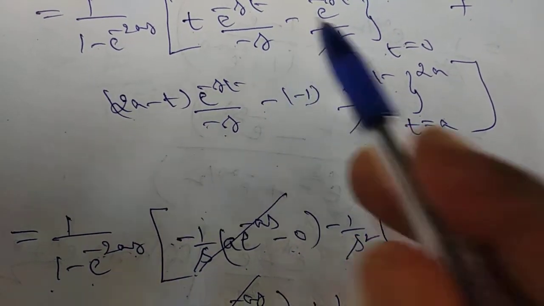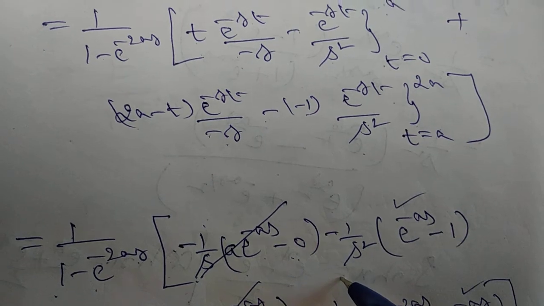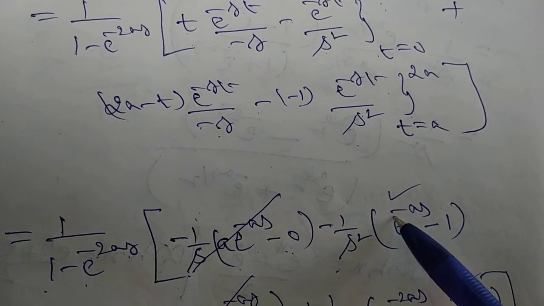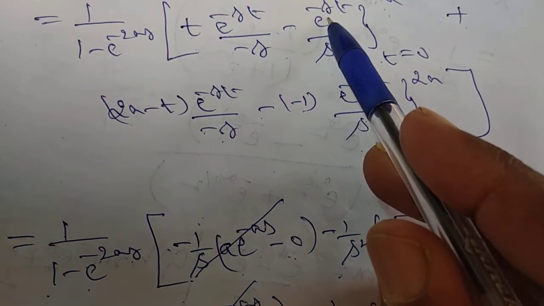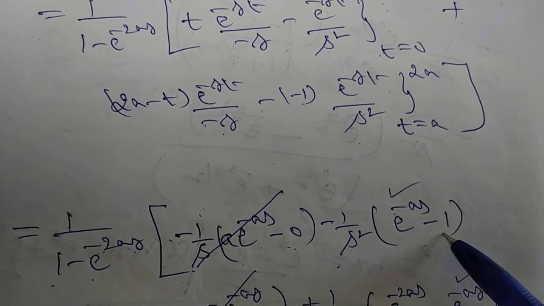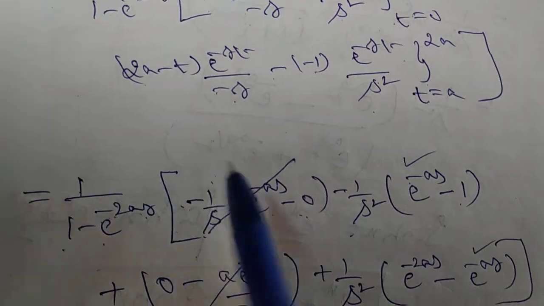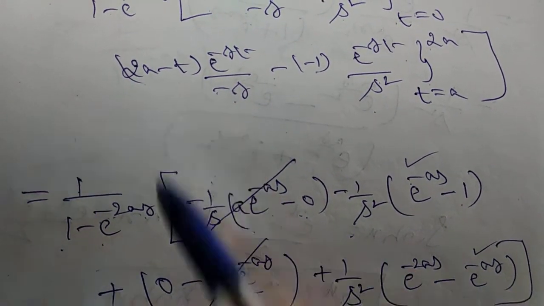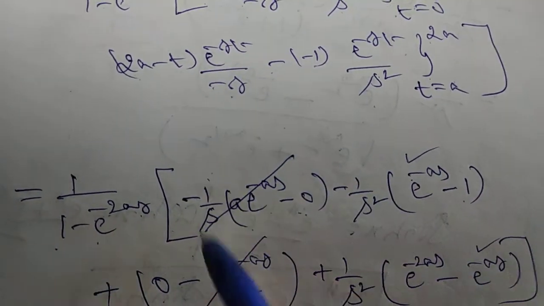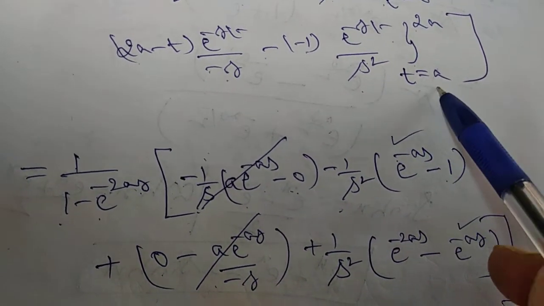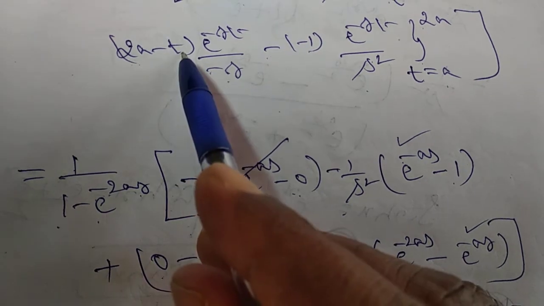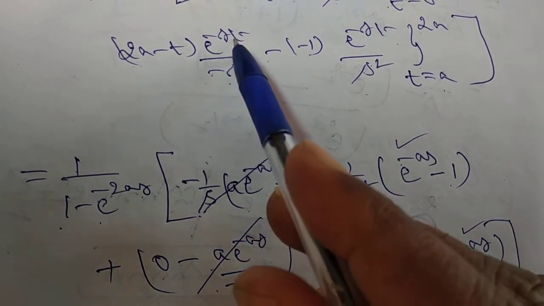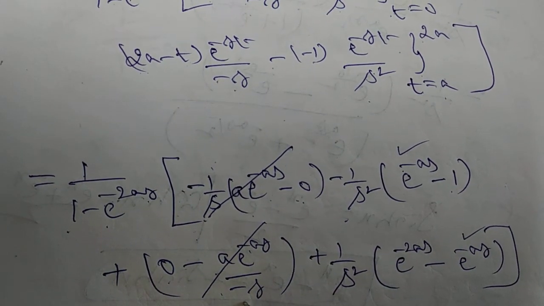Next, minus 1 by s square we take outside. So now t is equal to a, e power of minus as, minus the lower limit t is equal to 0, e power of 0 is 1. Next here, upper limit t is equal to 2a, 2a minus 2a is 0, into any value that becomes 0, minus the lower limit t is equal to a, 2a minus a that is a, and here e power of minus as divided by minus s.